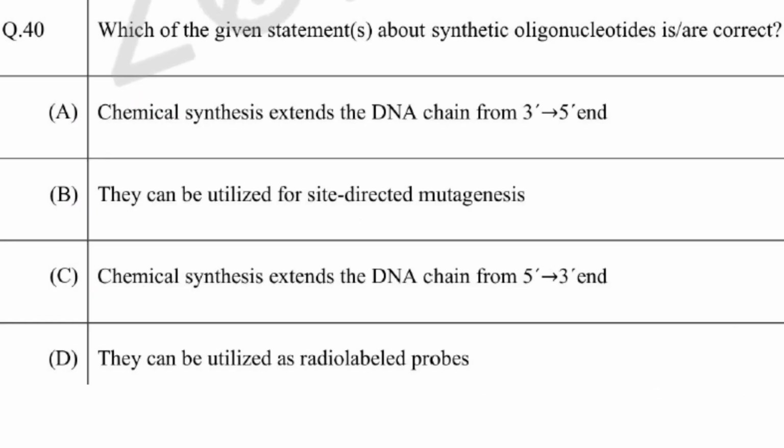Then last one. Which of the given statements about synthetic oligonucleotides is or are correct? So oligonucleotides are short single-stranded polymers of nucleic acids, either DNA or RNA. Chemical synthesis extends the DNA chain from 3' to 5' end. That's correct. They can be utilized for site-directed mutagenesis. That is also correct. Site-directed mutagenesis modifies the gene's nucleotide sequence at a specific location. That is site-directed mutagenesis.